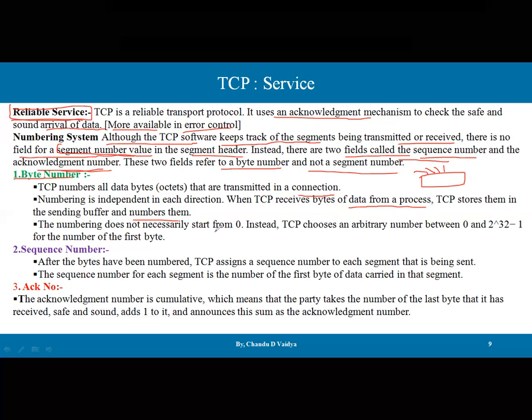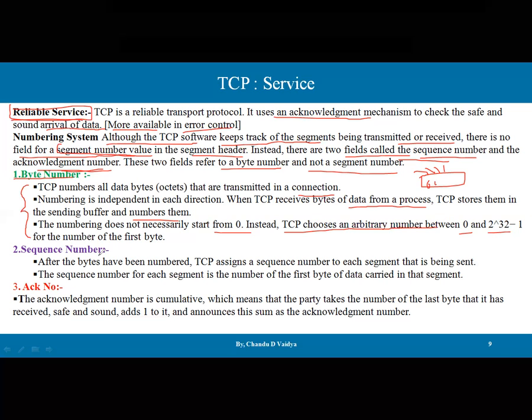The numbering does not necessarily start from zero. It is not required to start from 0, 1, 2, 3, but instead TCP chooses an arbitrary number between 0 and 2 to the power 32 minus 1 for the numbering of the first byte. It can be anything. So this byte number is also important, that bytes are to be numbered, so that we can club those bytes together and that will become a segment.